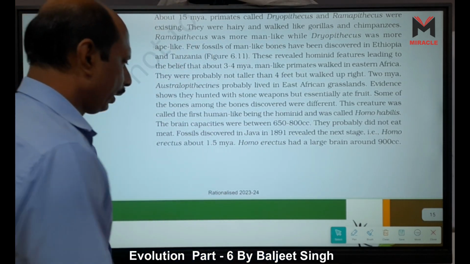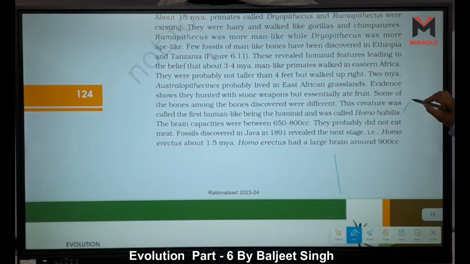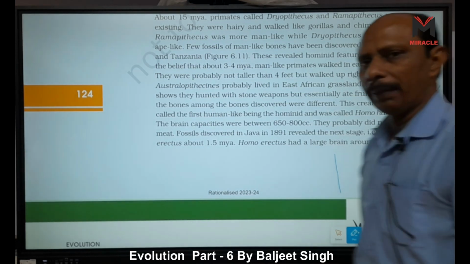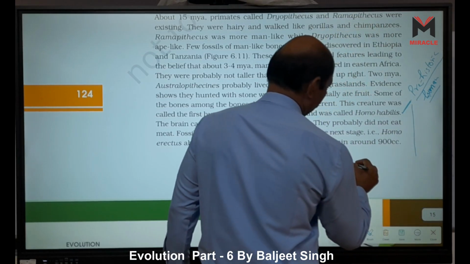Homo habilis is our prehistoric human. This Homo habilis is considered the first tool maker.